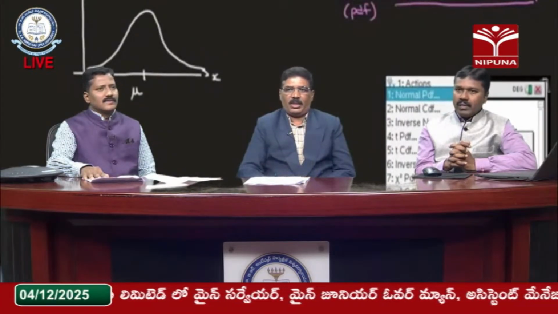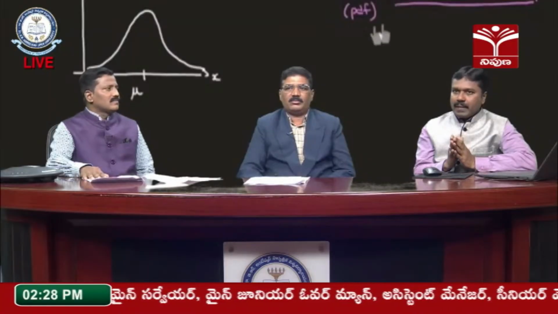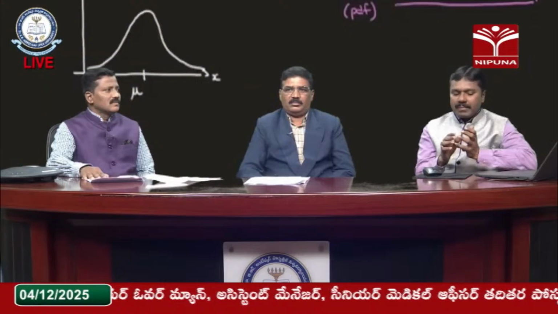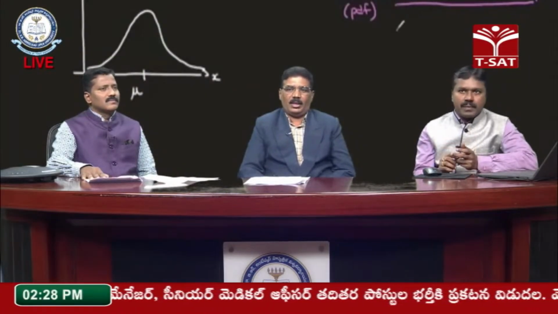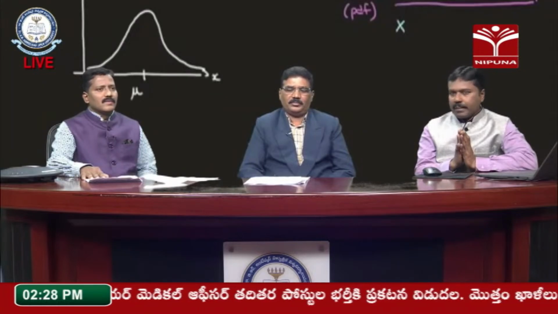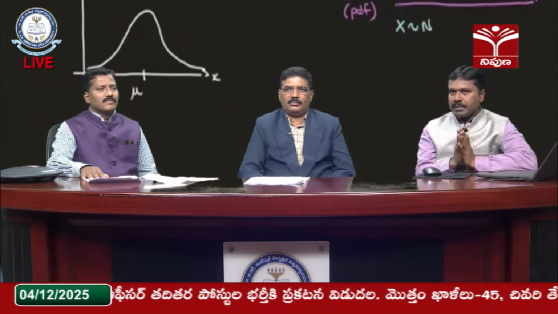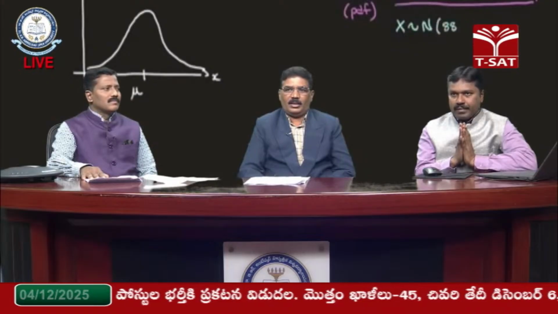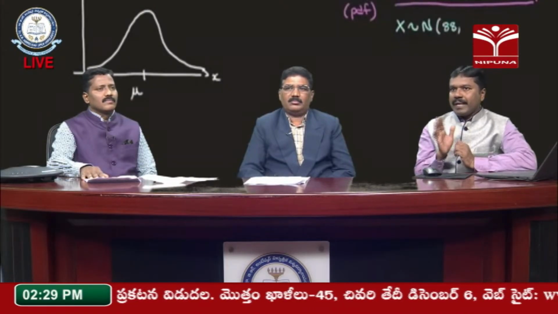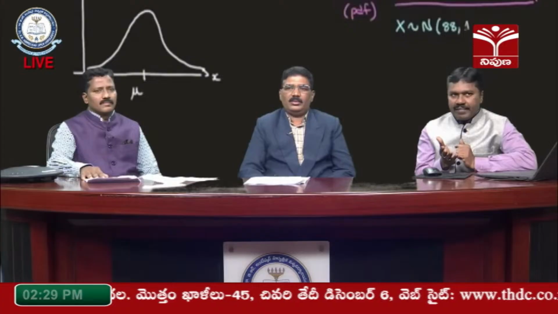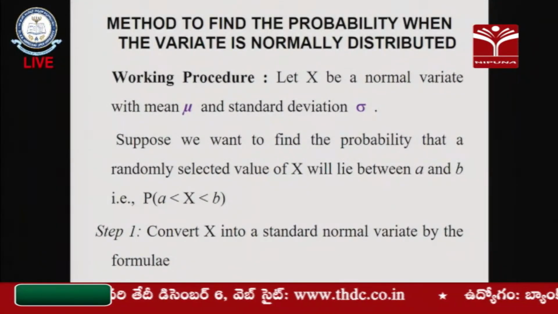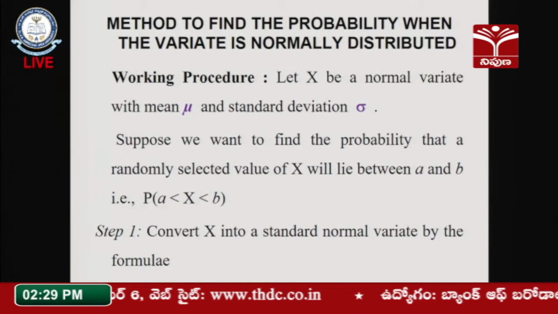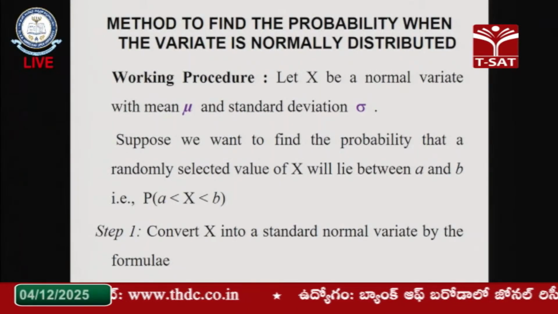Yes, sir. Now I am going to explain from the student's point of view, for understanding this concept. For that I am explaining the working procedure and a few example problems. So, the working procedure for normally distributed values is, okay, let x be a normal variate with mean mu and standard deviation sigma. Already these two, mu and sigma, are what? The two parameters of the normal distribution.